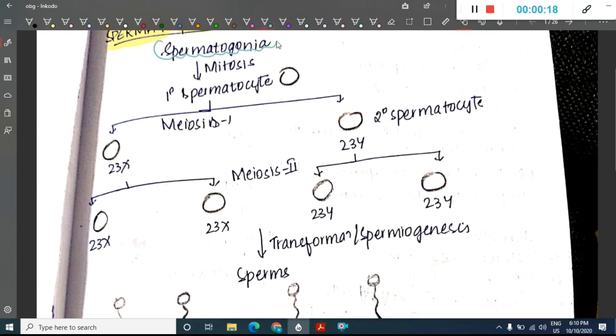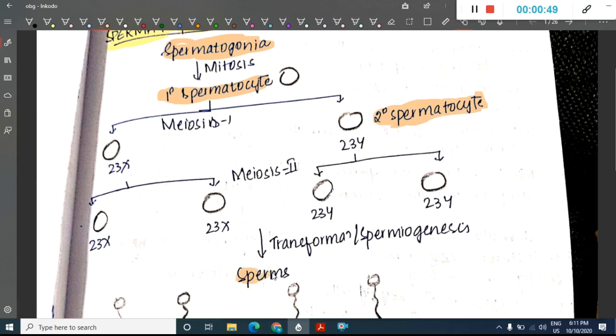This spermatogonia undergoes mitosis and forms the primary spermatocyte. This primary spermatocyte undergoes meiosis 1 and forms the secondary spermatocyte. This secondary spermatocyte undergoes meiosis 2 and forms the spermatids.